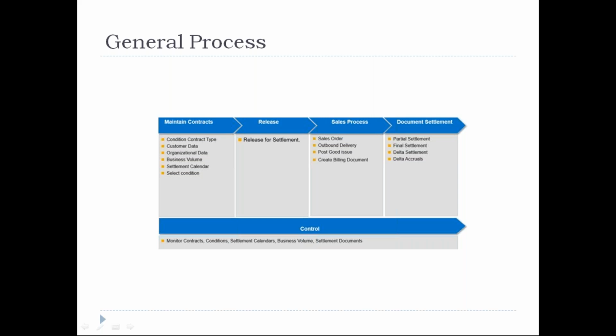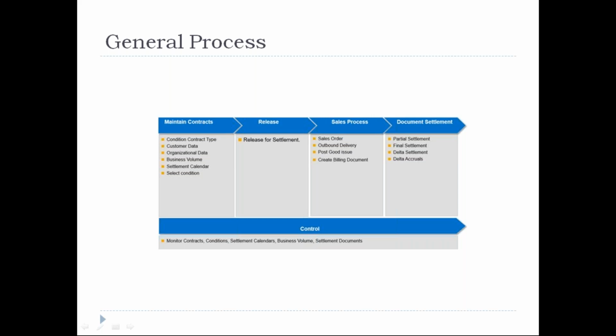So based on your flow, you can activate any of the rebates. It can be a customer rebate or material rebate, whatever rebate you want, we can activate. Or you can activate multiple rebates also, based on the customer or based on the agreement.